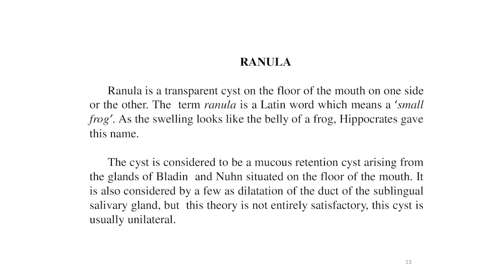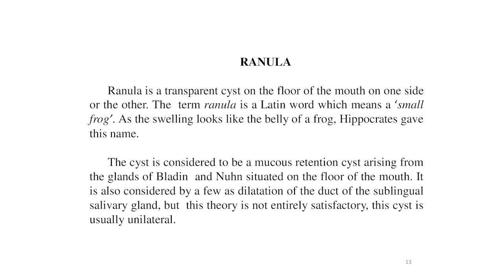Ranula is a transparent cyst on the floor of the mouth on one side or the other. The term ranula is a Latin word which means the small frog. As the swelling looks like the belly of the frog, Hippocrates gave this name ranula. The cyst is considered to be a mucous retention cyst arising from the glands of Blandin and Nuhn, situated on the floor of the mouth.